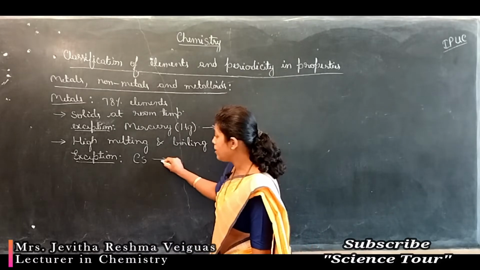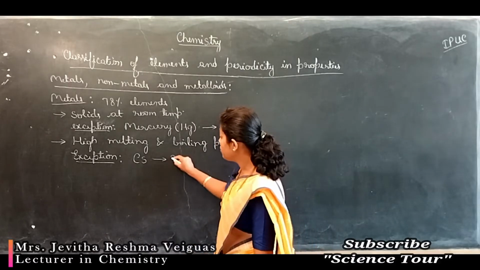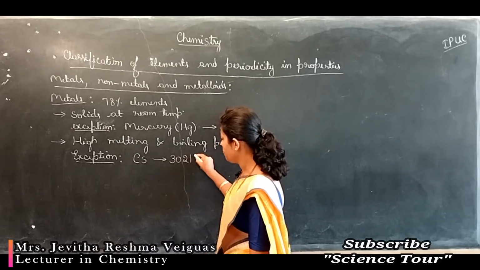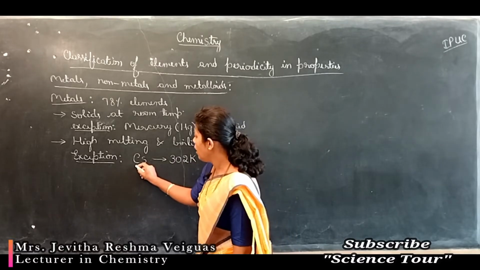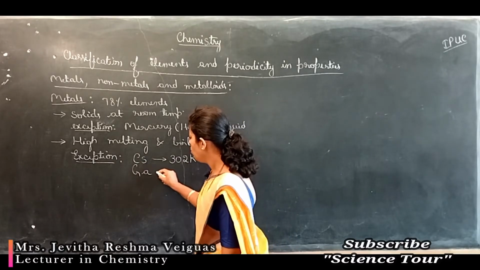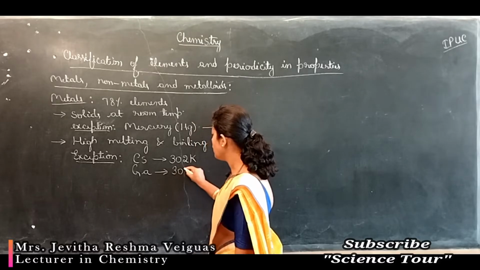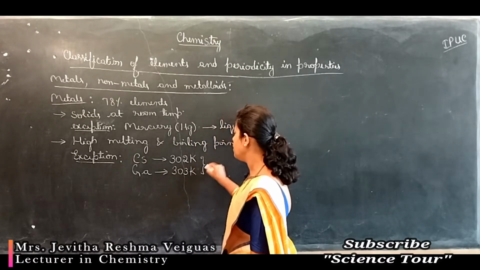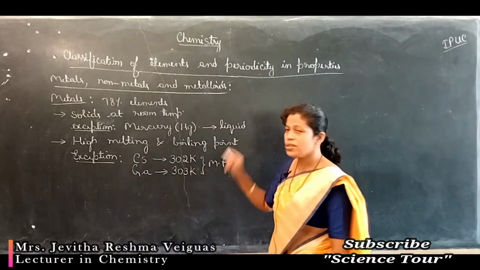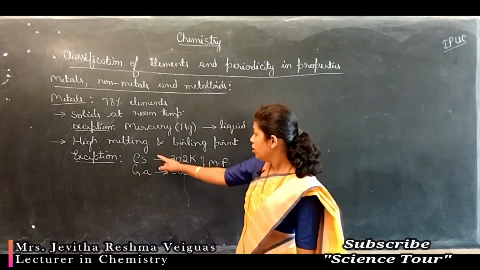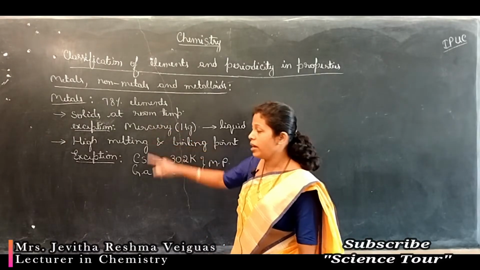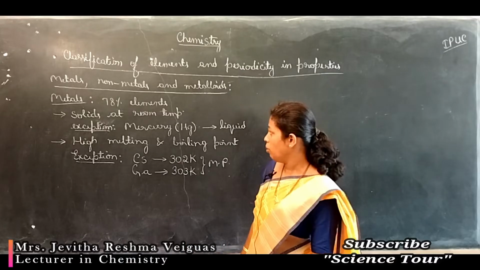It has a melting point of 302 Kelvin, whereas gallium has a melting point of 303 Kelvin. Otherwise, generally being hard, being solids, they have high melting and boiling points.